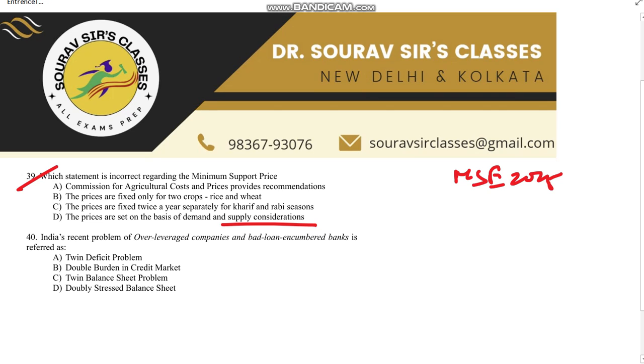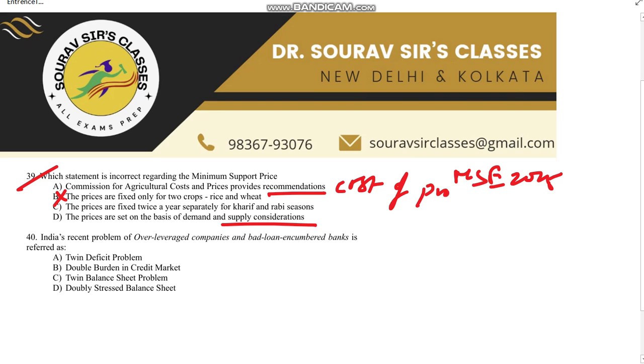So let us break down what is minimum support price. So first is the Commission for Agricultural Costs and Prices will provide recommendations. So this statement is correct, because here the CACP provides recommendations for various crops taking into factors like the cost of production, or we can say market trends and demand supply dynamics. Next, the prices are fixed only for two crops. Obviously it's a wrong statement.